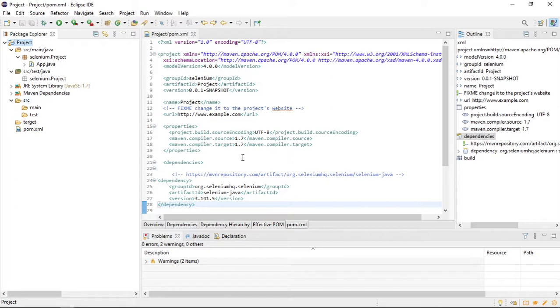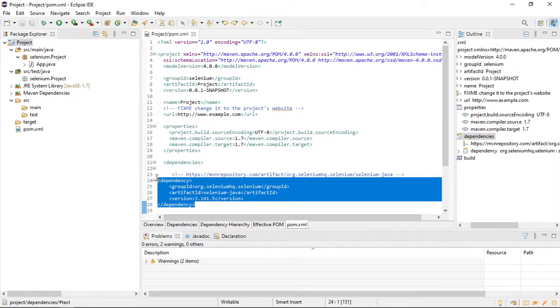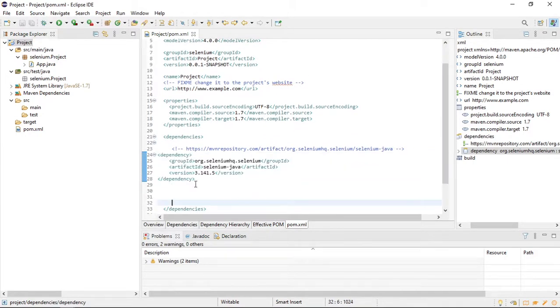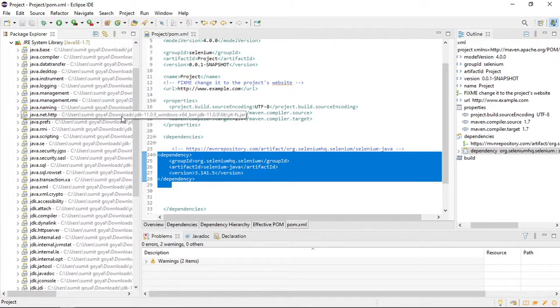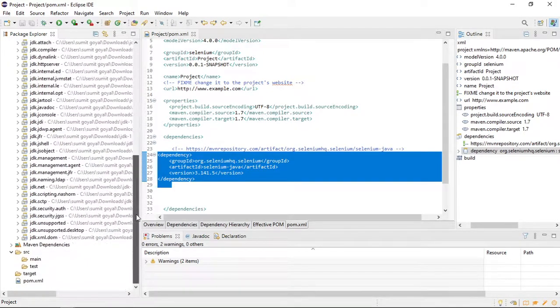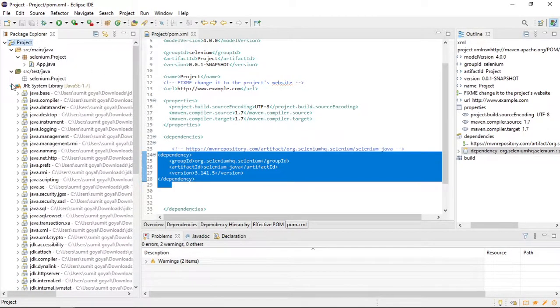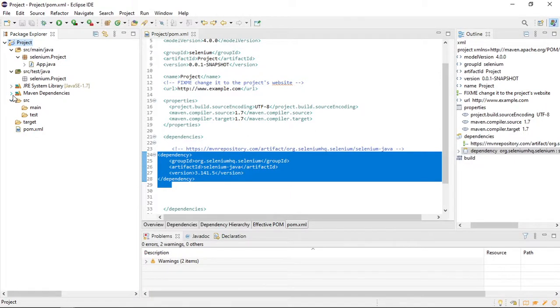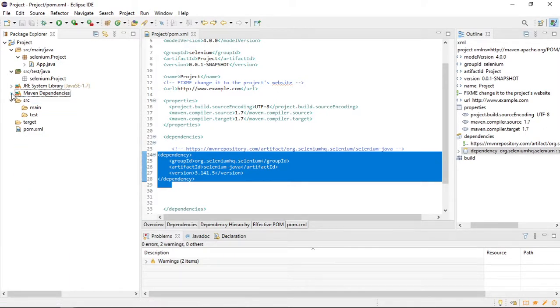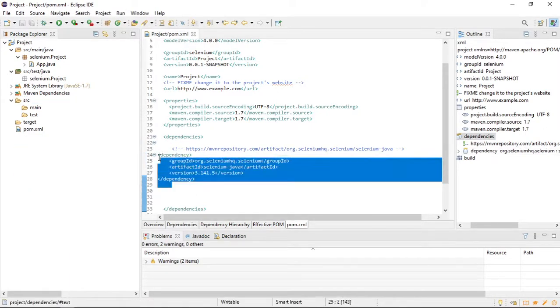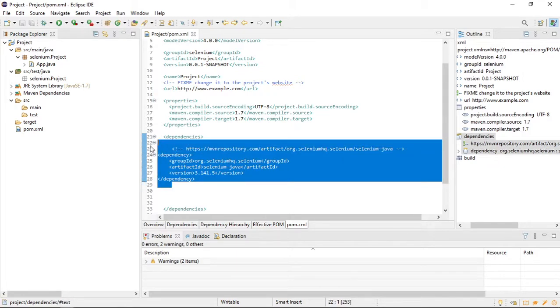So after placing these lines, what happens is some dependency jar files got downloaded. It is here. It has downloaded some jar files which we can use to run our Selenium test case. So even if you give this project to some other person, automatically it will again get all the dependencies.